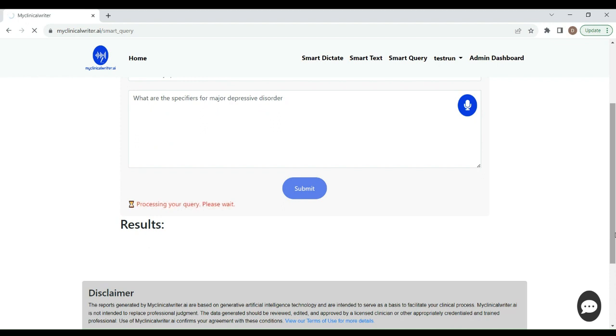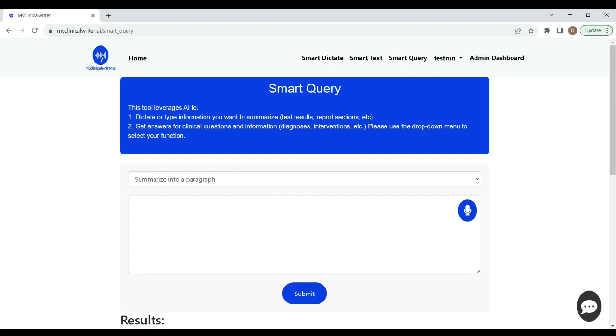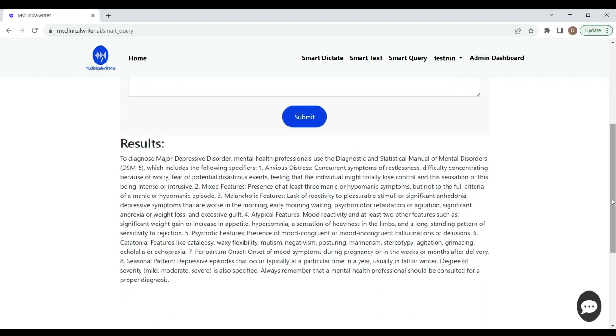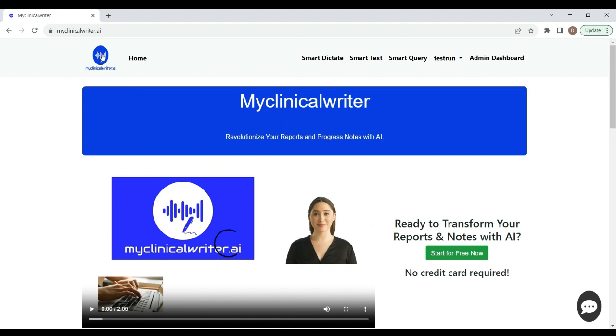The other thing about this feature is that with all of the features, Smart Dictate, Smart Text, Smart Query, you can give it specific commands to do certain things. And if you give it those commands, it's going to detail it. For example, you see here, it gives me a nice little summary of the diagnostic criteria for major depressive disorder. And it goes on and talks about the various specifiers. All of it's there.